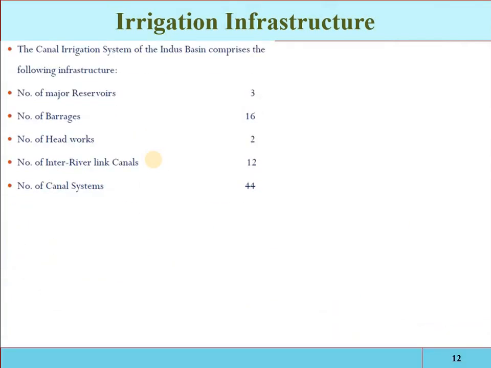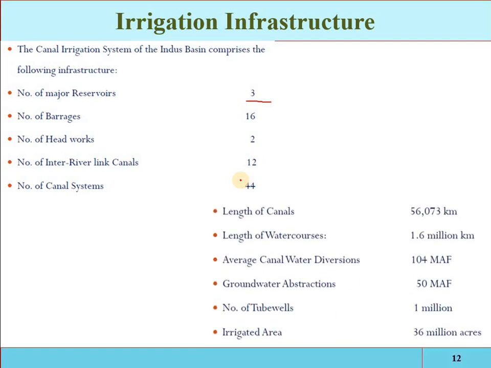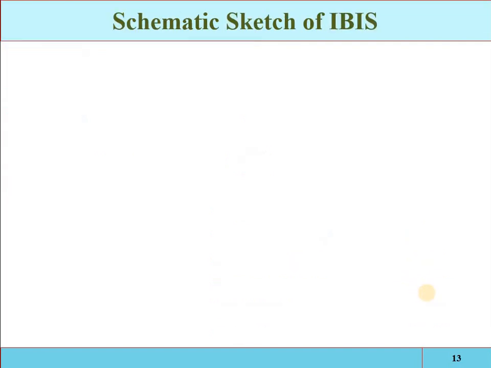This is our irrigation infrastructure. Majorly in Pakistan there are 3 reservoirs: Tarbela, Mangla and Warsak. The number of barrages is 16, 2 headworks, 12 link canals, and 44 other main canals. These 12 link canals are the canals between the rivers, the eastern tributaries of the Indus River. Total length of the canal is this. Length of the water courses and average canal diversion is this. Groundwater abstraction is 50 million acre feet.